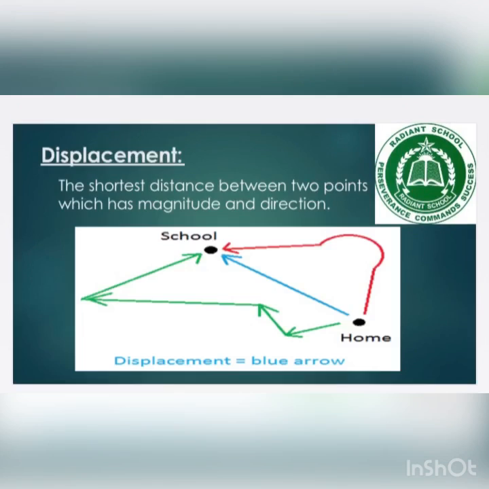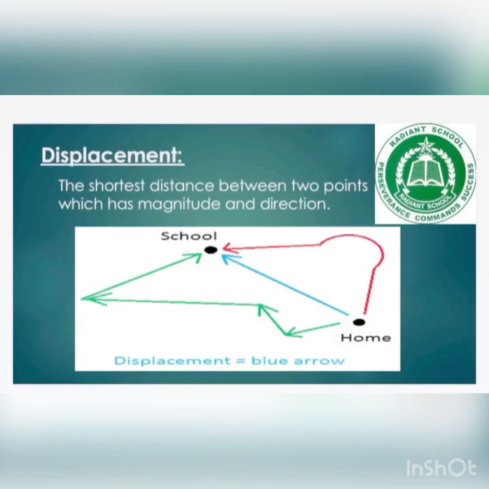Okay students, the next term is displacement. The shortest distance between 2 points which has magnitude and direction is called displacement. Here in the picture you can see, students, that 3 colored arrows are showing 3 different paths: the red line, the blue line and the green line.